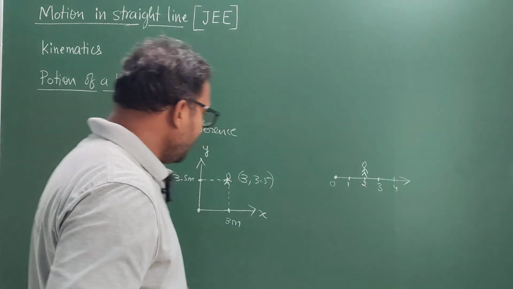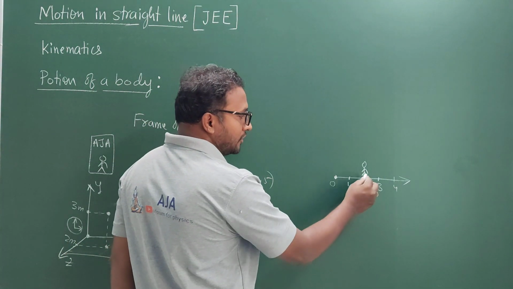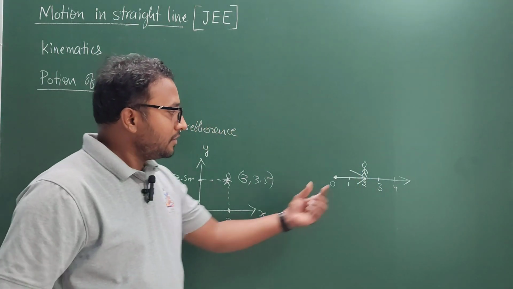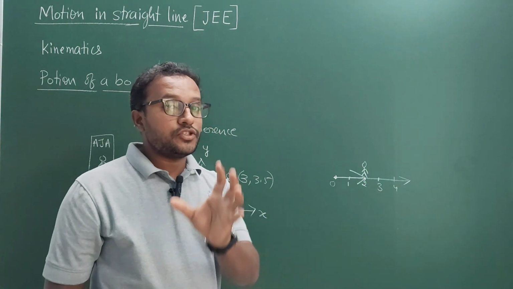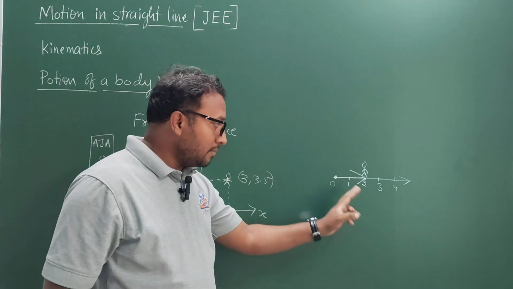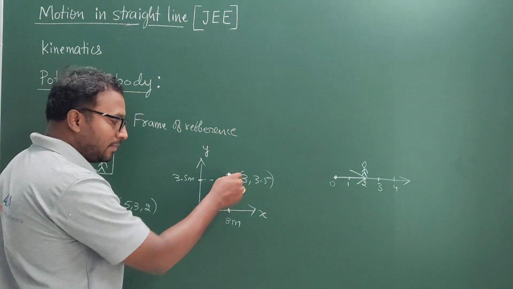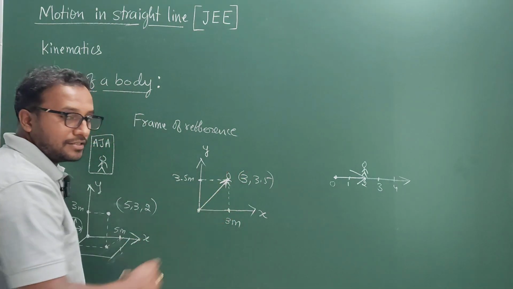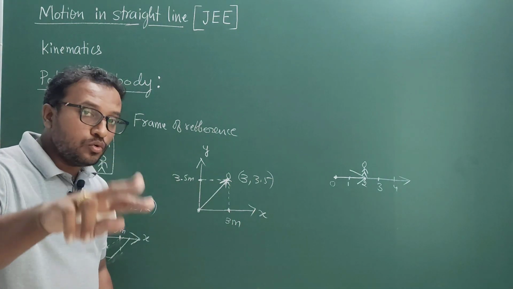Here, if I draw a straight line from the origin to the current position of the body, this straight line from the origin of the coordinate system to where the body is, is called the position vector. Here the position vector is along the axis itself because the body is strictly on the axis. Similarly, here is the body in the plane. From the origin to this body, I will draw a straight line, and this straight line is called the position vector here in the plane. Now this position vector has two components.